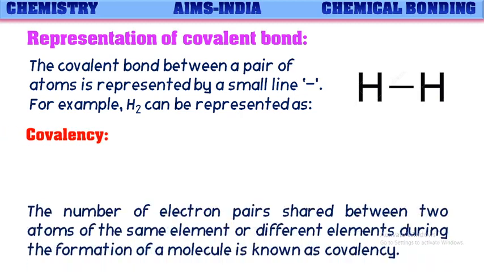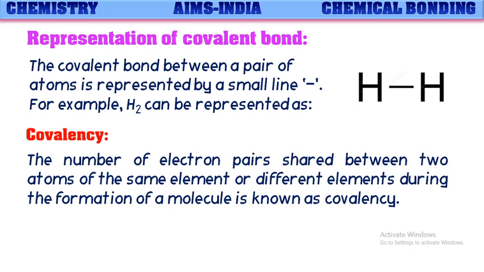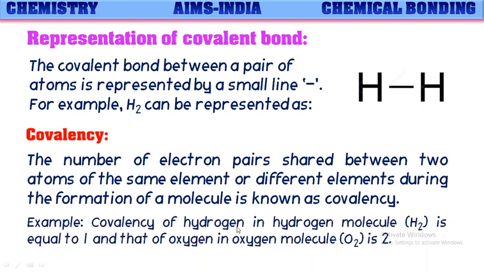Now, what is covalency? The number of electron pairs shared between two atoms of the same element or different elements during the formation of a molecule or a covalent bond is known as covalency. For example, the covalency of hydrogen in the hydrogen molecule is 1, because between these two hydrogen atoms a pair of electrons is shared.